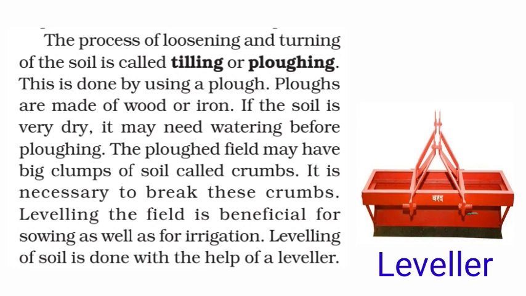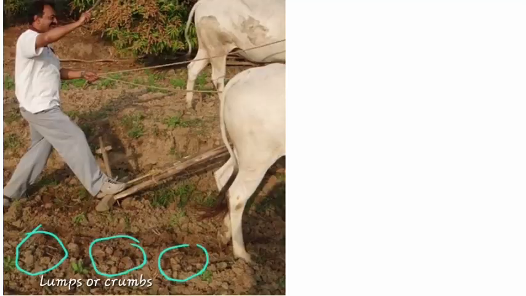The result of leveling the field after ploughing is that the farmer can sow the seeds in a uniform manner and supply water, in the name of irrigation, to all the crop field correctly, time to time, without any disturbance, so that all the field can receive the water because of the leveling done by the leveler.